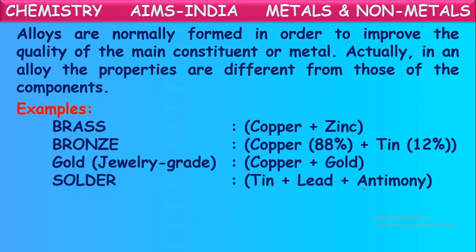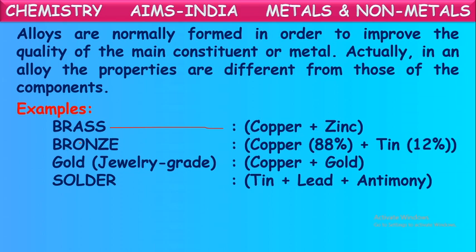Here some examples of alloys are shown. Let us see the first one, brass. Brass is an alloy of copper and zinc. First copper metal is taken and made molten by heating. To this copper, zinc is also added in the molten form. The mixture of these two is then cooled and solidified. The solidified mass formed by the mixing of these two is called brass. In the same way, bronze is also one of the alloys, made from copper and tin.